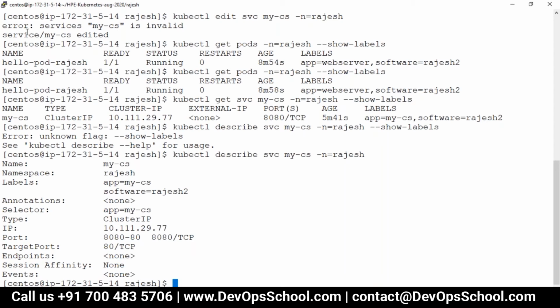It's not updated. So guys, just for discussion purposes I said the pod's label should match with the service label, and I also put the stars, remember, so I can correct it later.